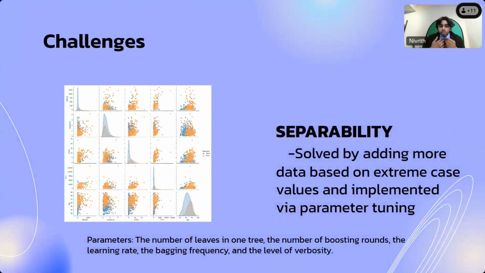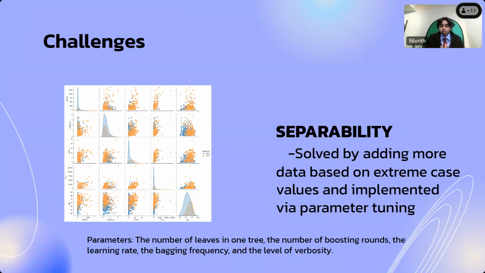So, how did I personally solve this problem of separability? What I did was I added more data based on extreme case values and I implemented these values via parameter tuning. So, what does that mean? Well, I took the extreme case values from people with and without pancreatic cancer and I added more of those points. And by doing that, the model was able to analyze more points of extreme case values for people with and without pancreatic cancer. And what this does is it teaches the model specific characteristics and unit biomarker abundance levels that dictate whether someone does or doesn't have pancreatic cancer.